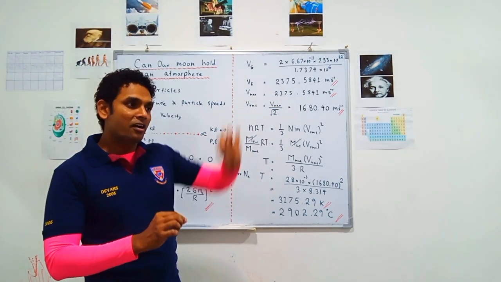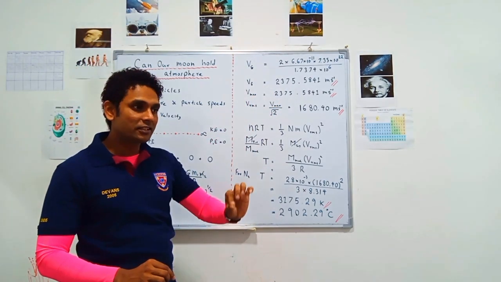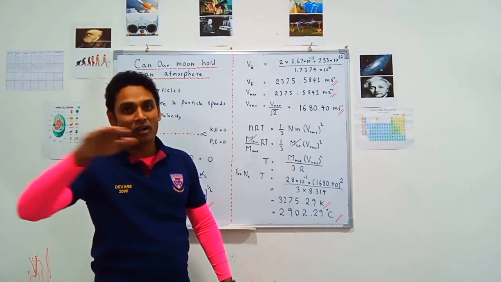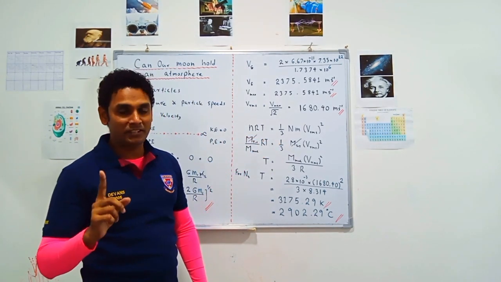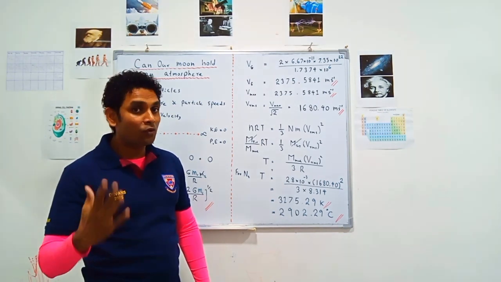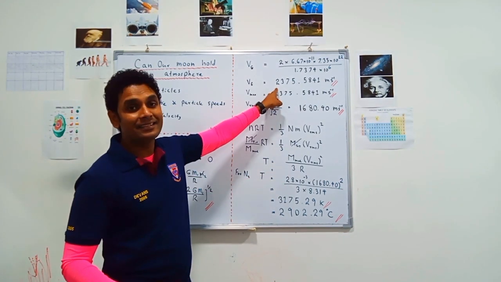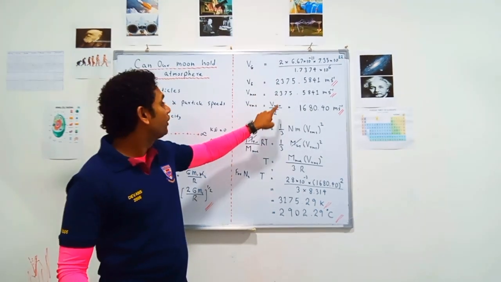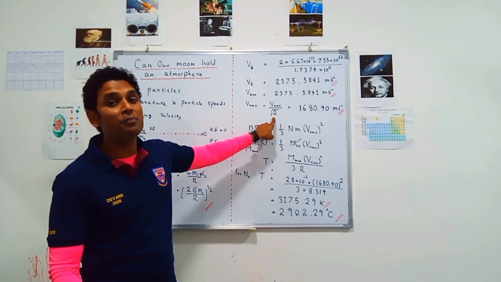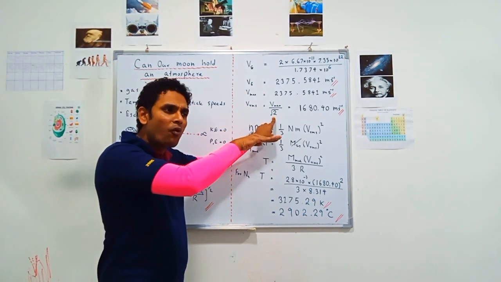Some particles are moving fast, some particles are moving slow. So there must be a moderate value which fits for all. We call it the VRMS, or the root mean square velocity. To get the root mean square velocity, divide this value by root 2, and you will get the root mean square velocity which fits for all molecules.